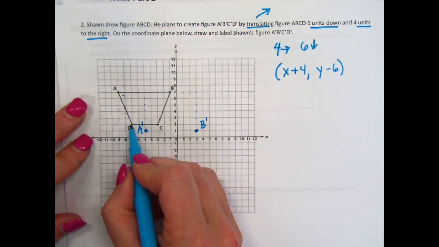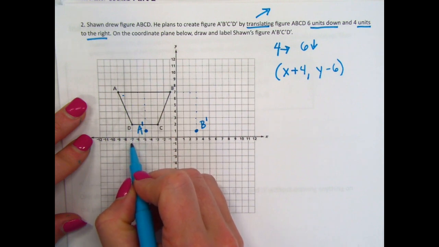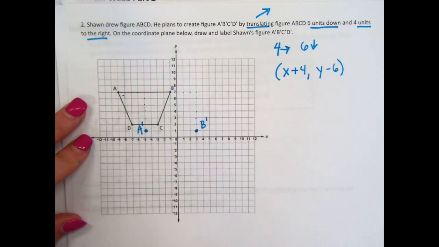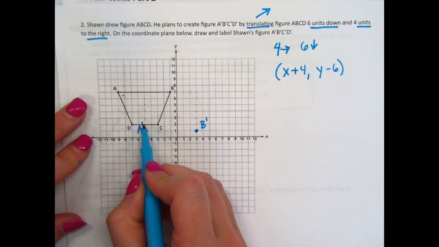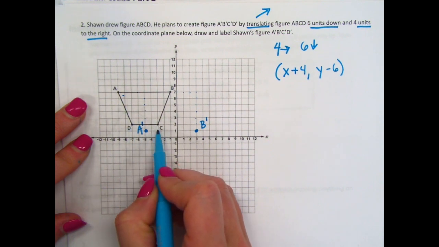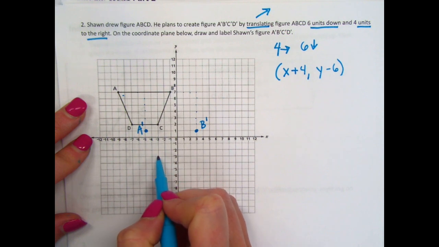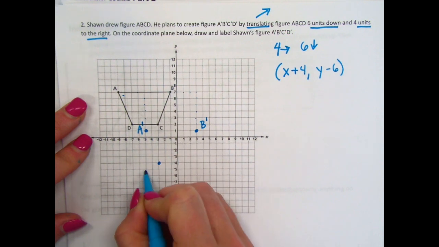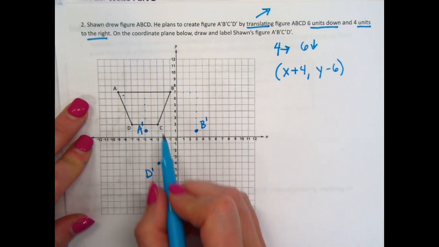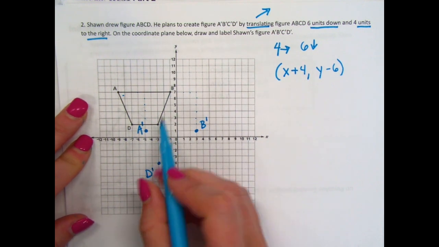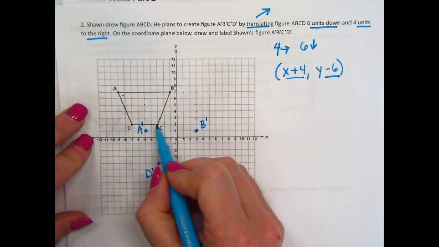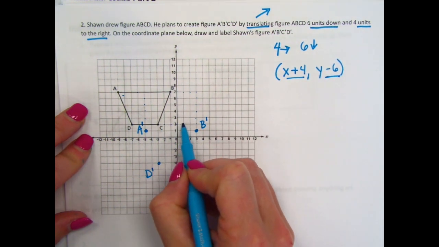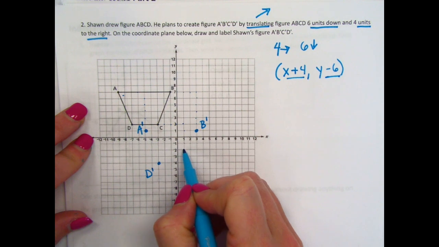D, 1, 2, 3, 4. Oops, I was doing the opposite. Going over 4, 1, 2, 3, 4, and down 6. 1, 2, 3, 4, 5, 6. D prime, and lastly, C prime. Again, did the same thing. Over 4, down 6. Over 4, 1, 2, 3, 4, down 6. 1, 2, 3, 4, 5, 6.